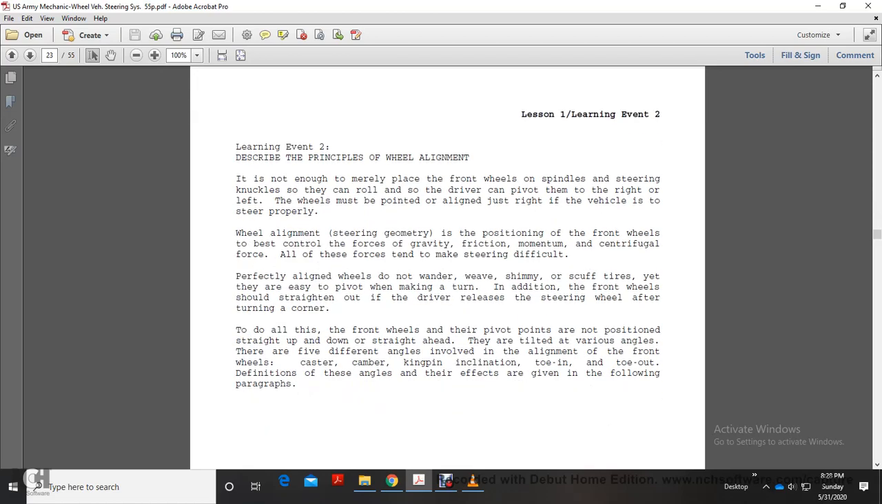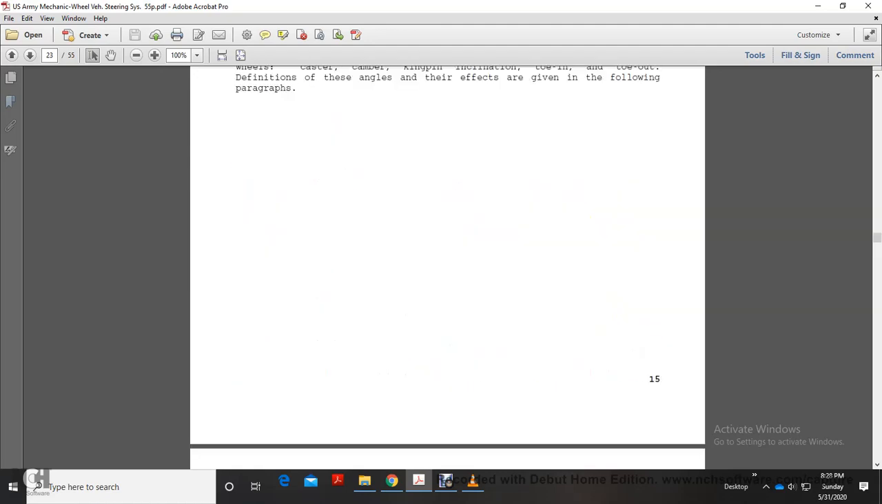To do this, the front wheel pivot pins are not positioned straight up and down or straight ahead, but are tilted at various angles. Five different angles are involved in the alignment of the front wheels: caster, camber, kingpin inclination, toe-in, and toe-out. Definitions of the angles and their effects are given in the following paragraphs.